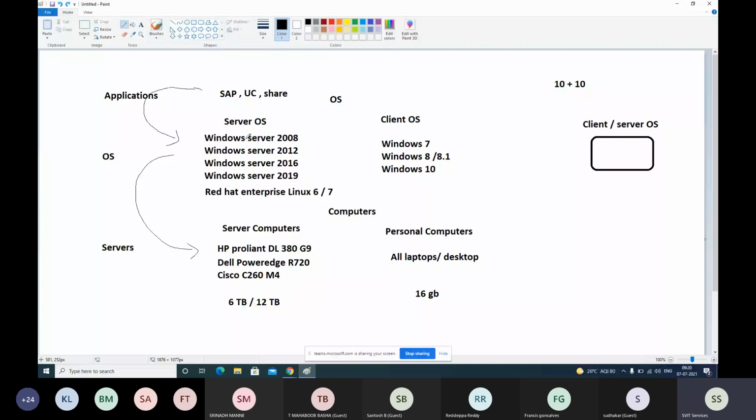Flipkart and Amazon, anytime you access them, they will be available. So like that, these applications will always be up and running. The computers, operating system and applications all will be up and running all the time. That's why business applications run 24/7, and that's why they need administrators to take care of any problem at any point of time. They need administrators like us to fix those problems.